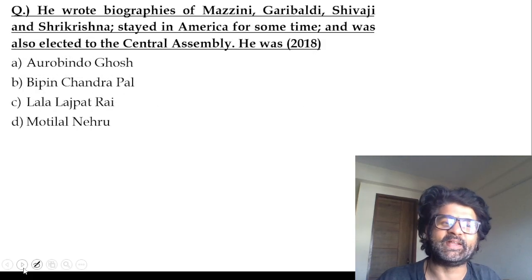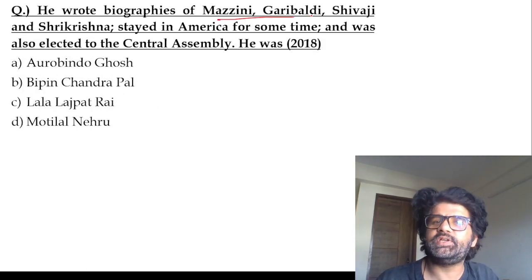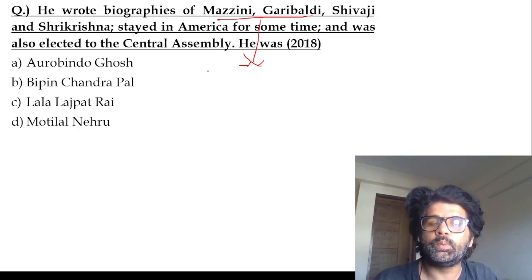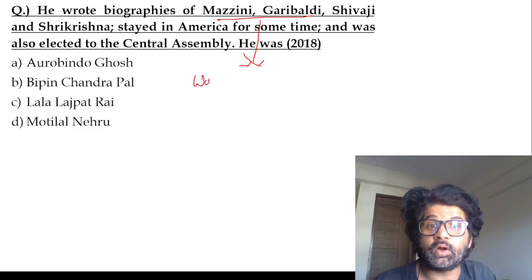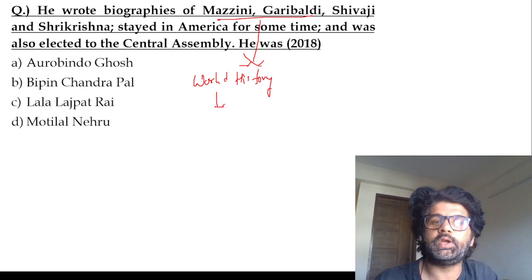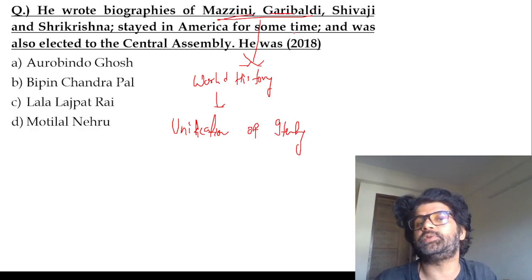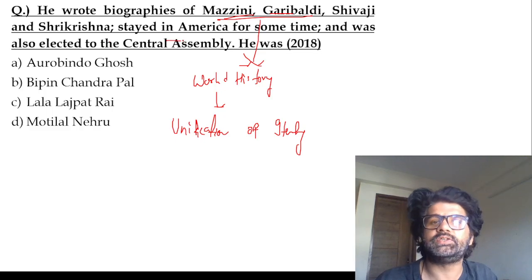This is actually funny. He wrote biographies of Mazzini, Garibaldi. When you people grow up, become 18 plus, and if you prepare for UPSC, you will read something called world history. It's an awesome thing, guys. In world history, you will read about unification of Italy. In unification of Italy, you will read about Mazzini and Garibaldi. So somebody Indian wrote biographies on Mazzini and Garibaldi, Shivaji Sri Krishna, stayed in America.